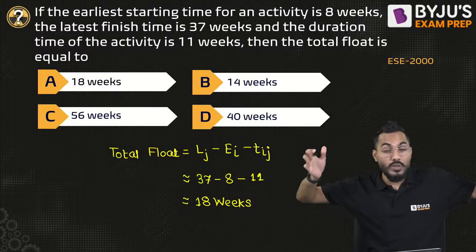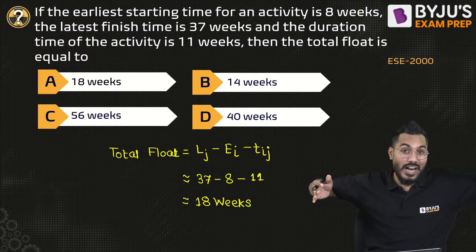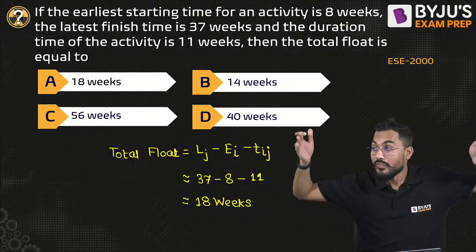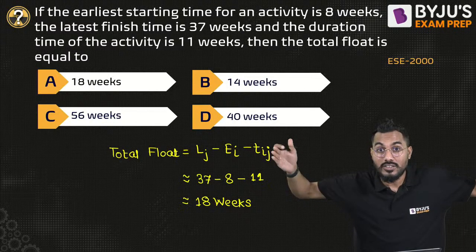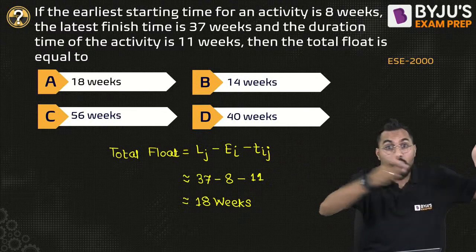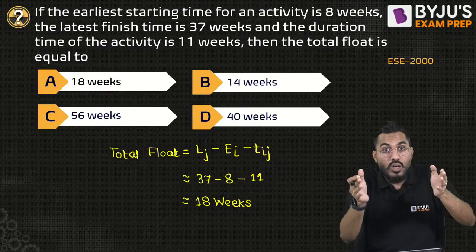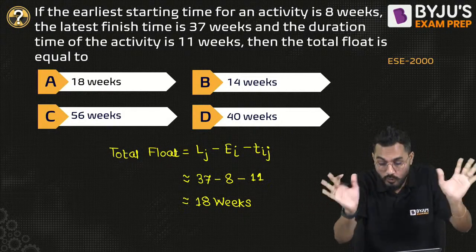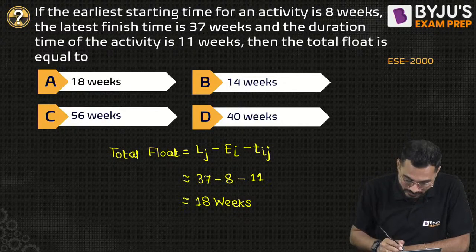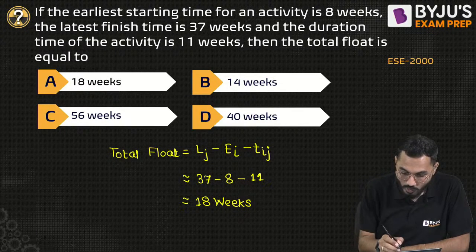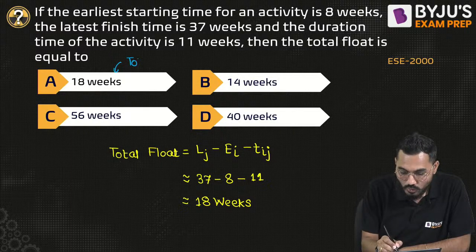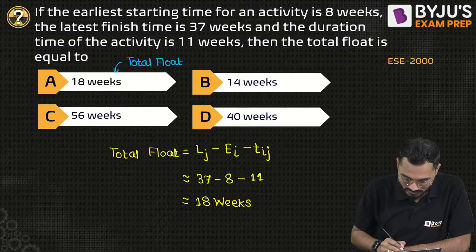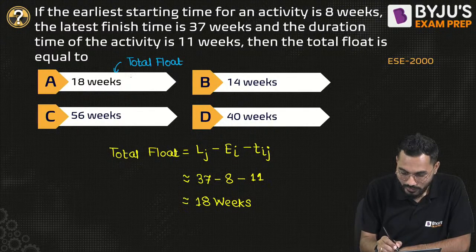So what is the window? Earliest start is the point where I can start earliest, and this is the time where I can finish latest. So this is the window given, that is 37 minus 8. And within that window, I have to perform only 11 days. So whatever remaining is float. Therefore I say that 18 weeks is the float available. This is my total float, and this is my answer. Is it okay, everyone?